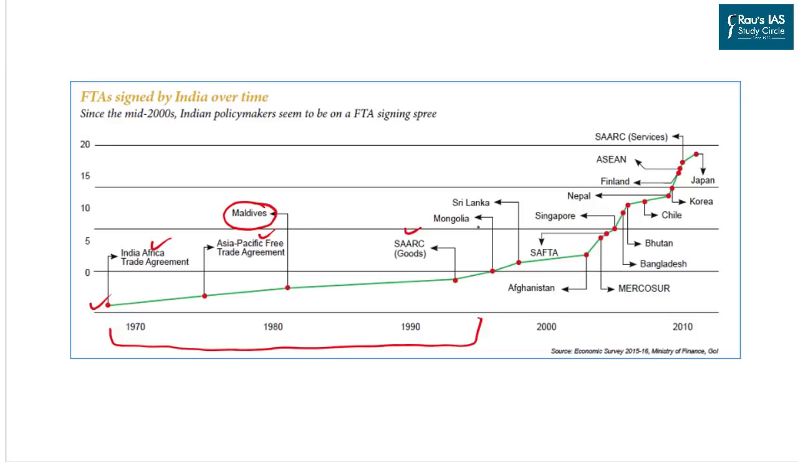After 1991, that is the liberalization, privatization and globalization policy, India has signed a number of free trade agreements, most importantly the bilateral free trade agreements. We have nations like Mongolia, Sri Lanka, Afghanistan, Bangladesh, Bhutan, Chile, Korea, Japan and many others. However, it doesn't mean that groups were not there. We have Mercosur group, we have SAFTA, we have SAARC grouping, we have groupings such as ASEAN with which India has signed free trade agreement.